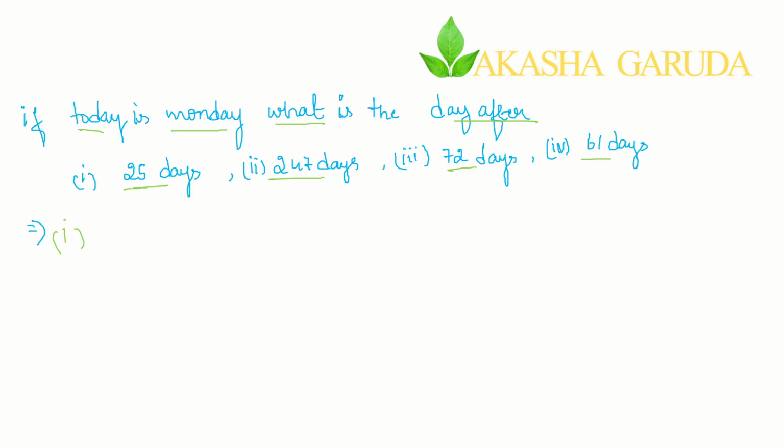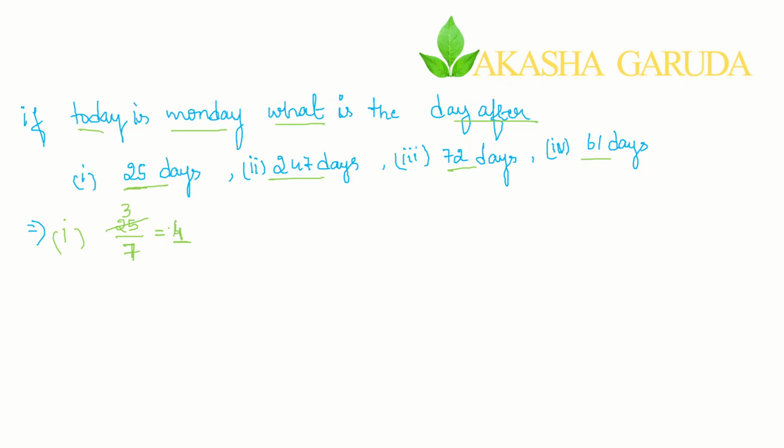Thank you. Now for 25 days, simple, you just divide it by 7. What is the remainder that you will get? The remainder here is 4. 7 threes are 21, and 25 minus 21 is remainder 4.